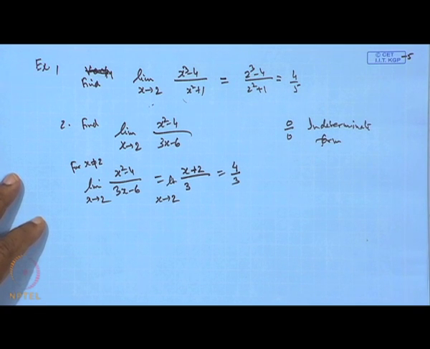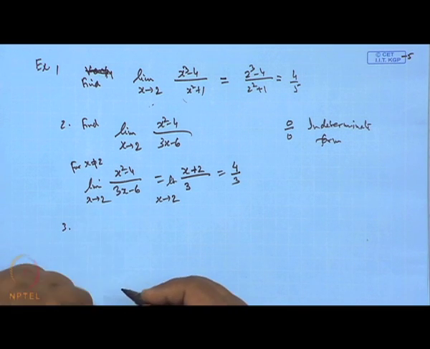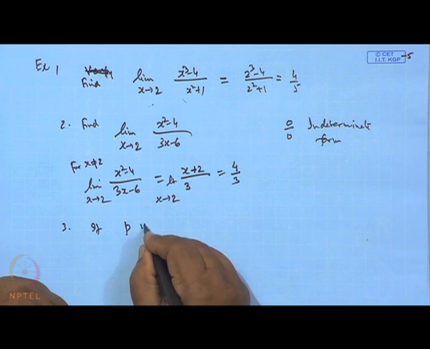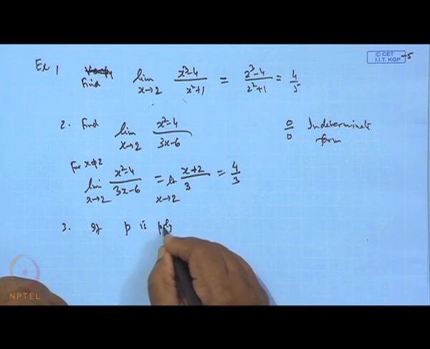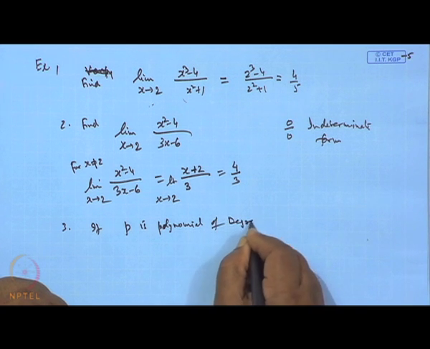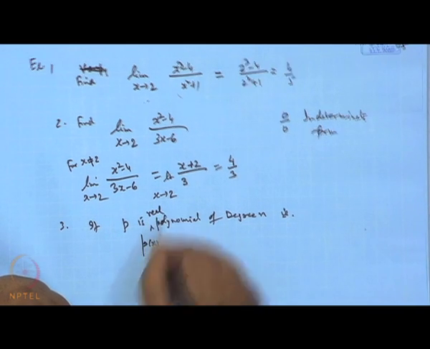Now, third is, suppose p is a polynomial of degree n, that is, p(x) is of the form of a real polynomial of degree n.